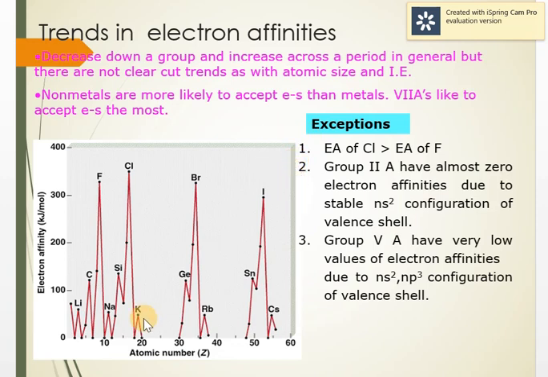Second exception is that group 2 has almost zero electron affinity. The reason is that their configuration is ns2. Since the orbital is completely filled, they don't have a tendency to accept an electron. The third is group 5, meaning nitrogen, phosphorus, arsenic, antimony, bismuth. They have very low values of electron affinity. Why? Because they have half-filled configuration, which is more stable, so they have less tendency to gain an electron.